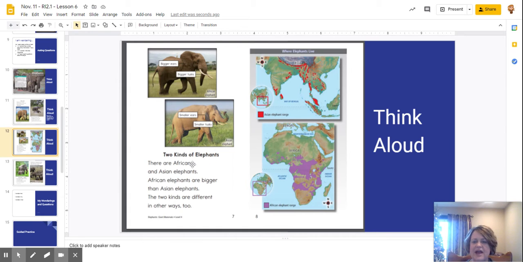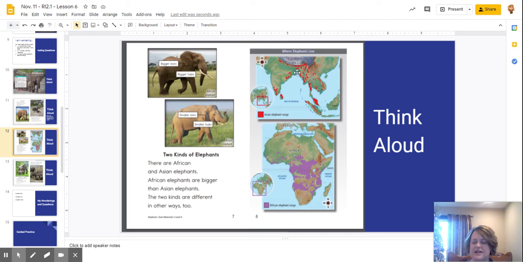It says there are African and Asian elephants. So here is Africa, here on the map, and here is Asia, kind of up here at the top. So Africa is over here, and Asia is up here.